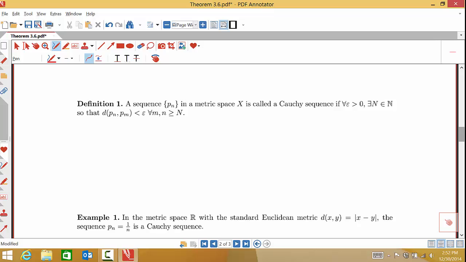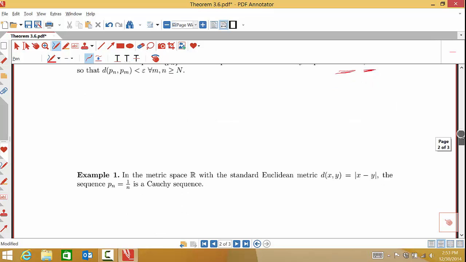Well, let's think about what this is trying to tell us. This is basically saying the entries of our sequence are going to get arbitrarily close as long as you let us go out far enough in that sequence. So far enough here would be dictated by the natural number capital N, and close enough is going to be dictated by this epsilon greater than 0. Okay, so let's see an example of a Cauchy sequence.